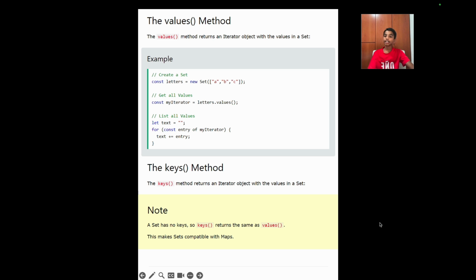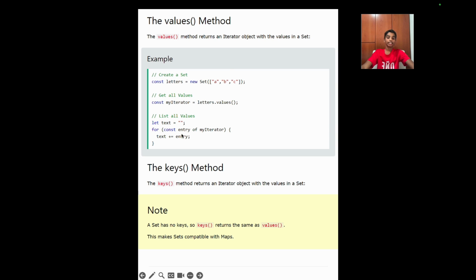So our third method is the values method. The values method returns an iterator object with the values in a set. So as you can see over here, first we have created a set called letters, and then we are getting all the values of this set by writing const myIterator equals letters.values(), and then over here we are listing all the values. So let text equals an empty string, and as you can see over here we're using a for of. We're writing const entry of myIterator. So we're declaring a variable called entry and giving it the value of myIterator one by one. And as you can see over here, we're writing text plus equals entry.